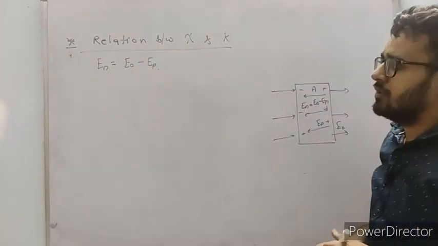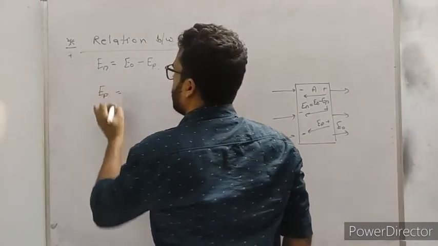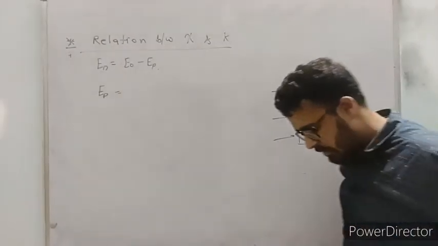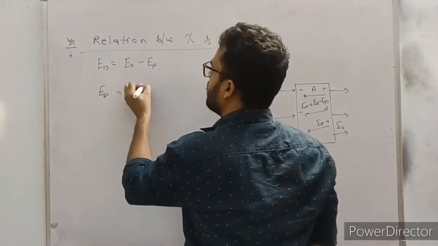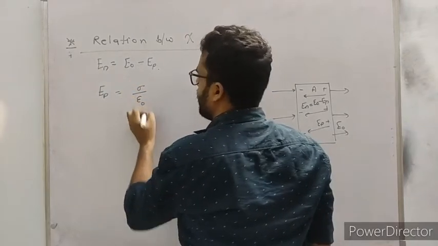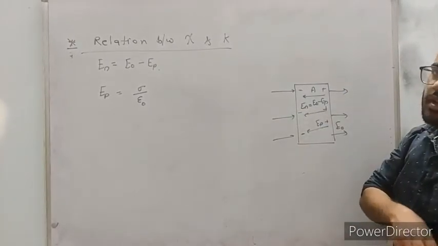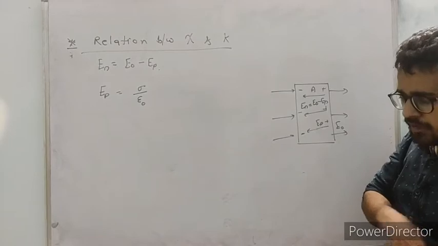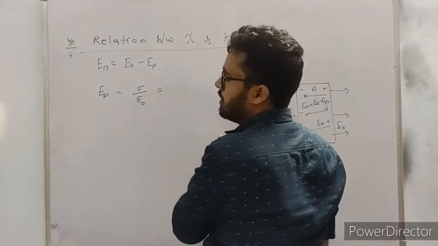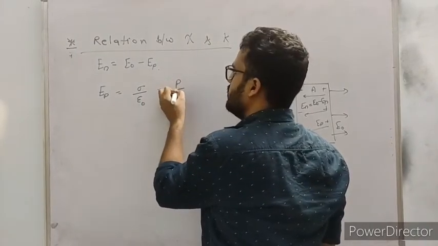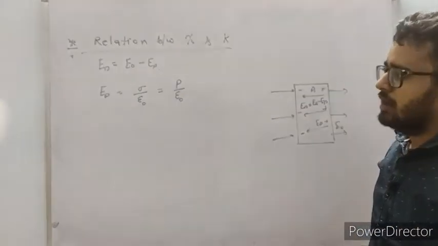Now, what is the value of EP? Try to solve this and find the value of EP. You know the dielectric is a plate, so the value of EP should be equal to sigma upon epsilon naught. Sigma is the superficial charge density, which was equal to the polarization. So EP equals P by epsilon naught.